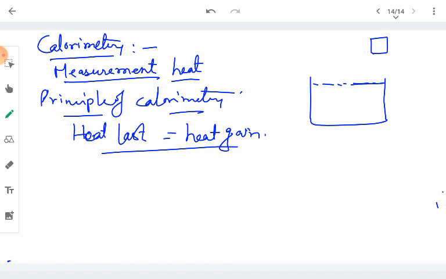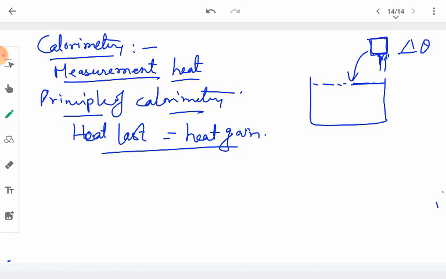Then we take a piece of it and we heat it, so its temperature is increased by a temperature difference of delta theta. Now we allow this piece of aluminum, copper or whatever material it is to move in the liquid, this water. So this water is at lower temperature and this piece of the substance, or we can say specimen of the substance, is at higher temperature.